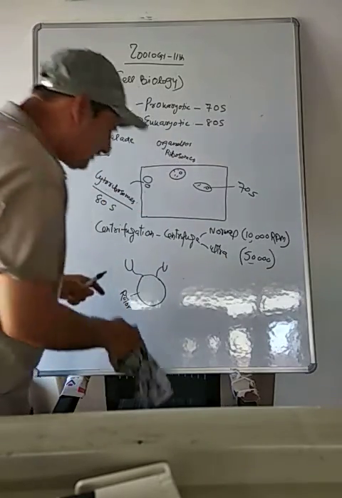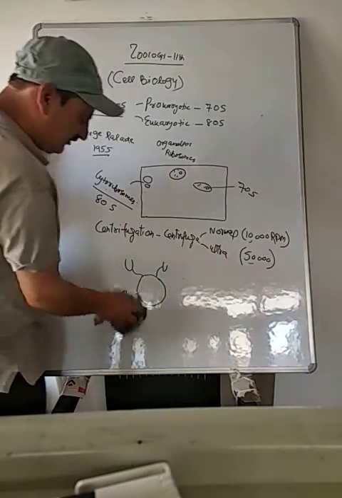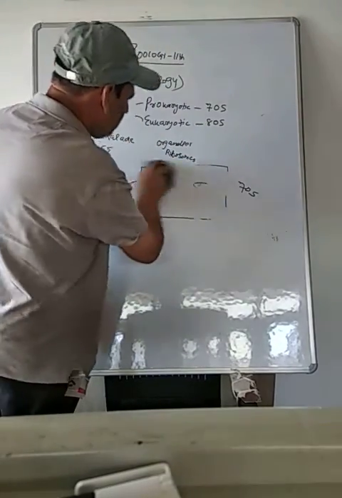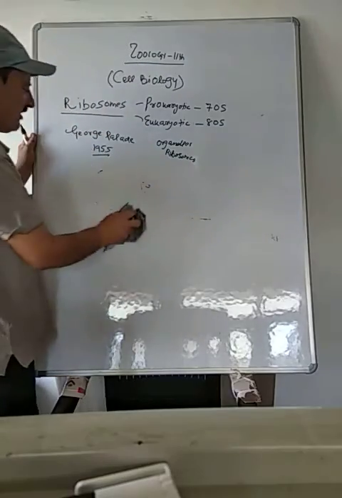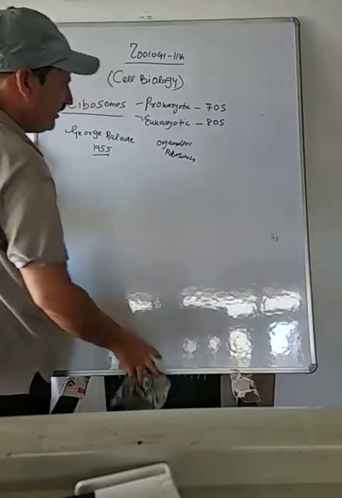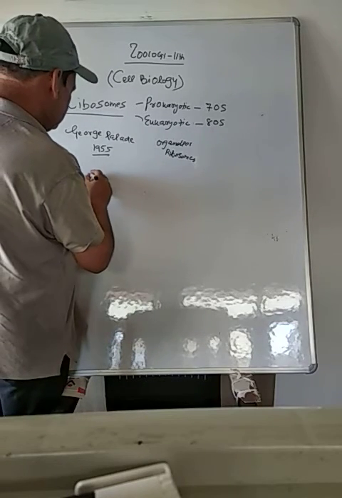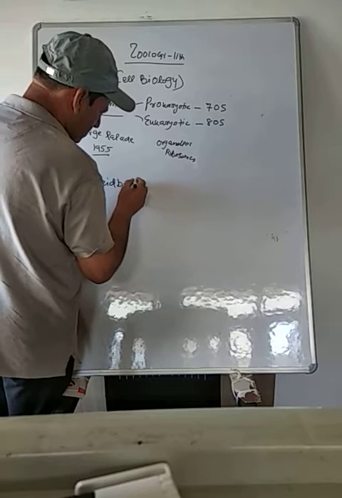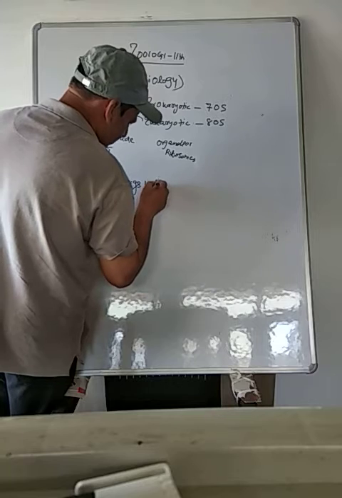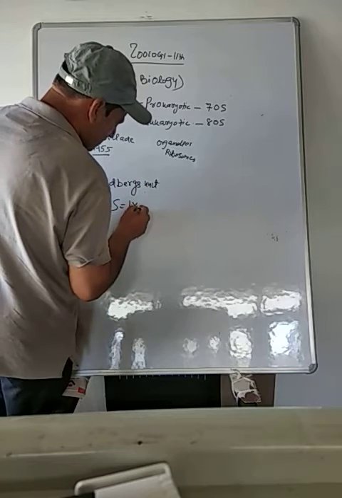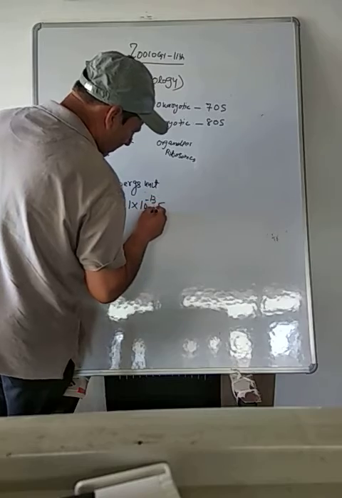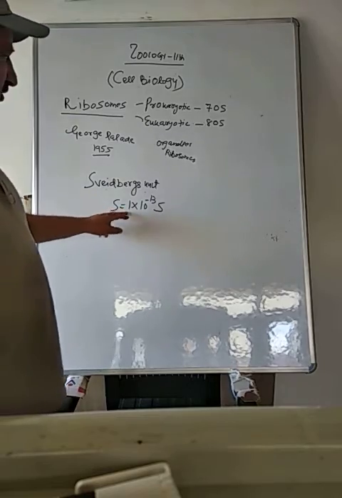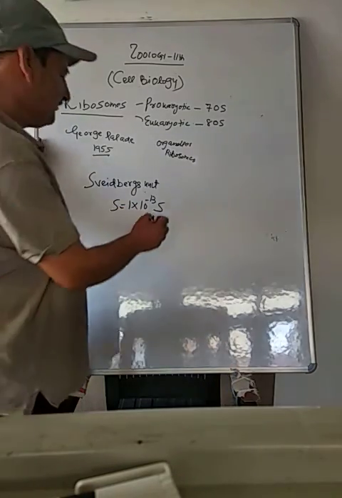While centrifugation is done, it takes a certain time to separate. Svedberg used that time and gave a unit S, Svedberg's unit. Svedberg's unit S is equal to 1 into 10 raised to the power minus 13 seconds. This is the unit: 1S is equal to 1 × 10^-13 seconds.